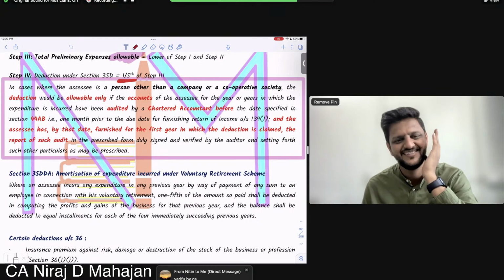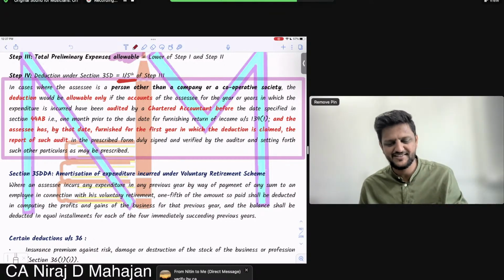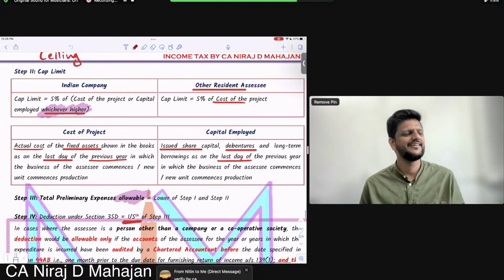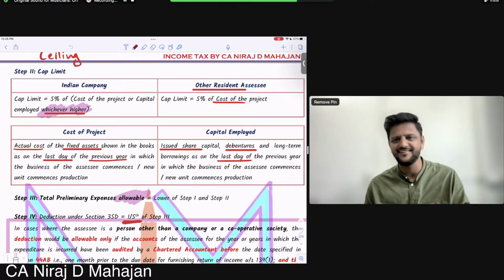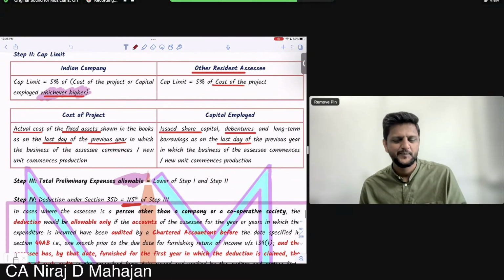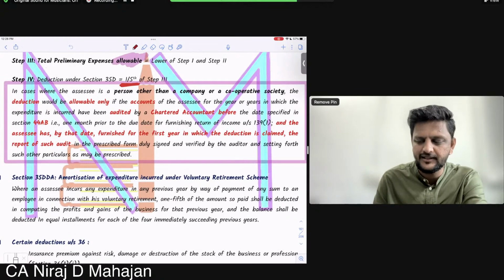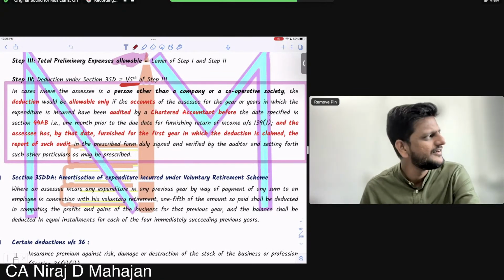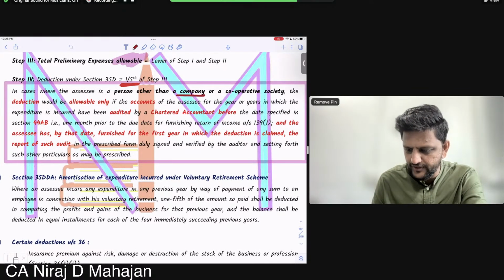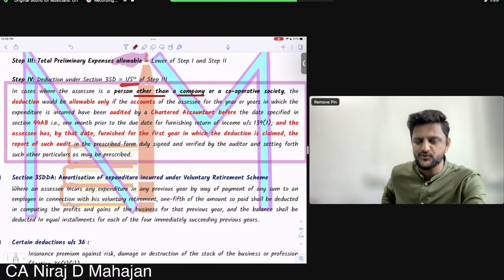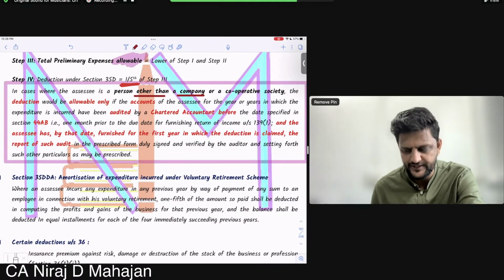It has to be just verified by CA. Simple. Whatever calculation we are doing, that calculation has to be certified by a chartered accountant. That is very simple logic over there. So check: in cases where the assessee is a person other than a company, or a cooperative society. Why? Because for a company there will always be an auditor, but if it is other than a company, then there need not always be an auditor.